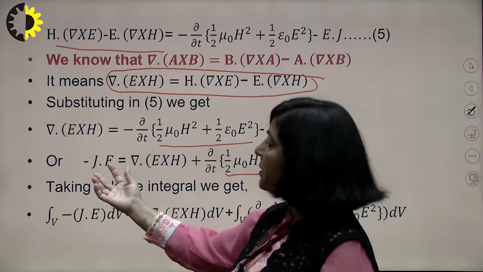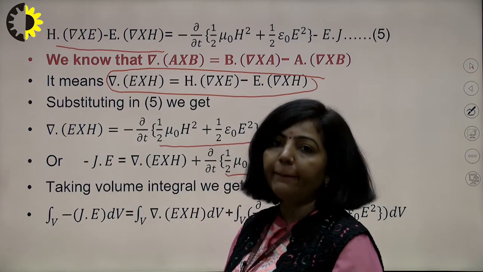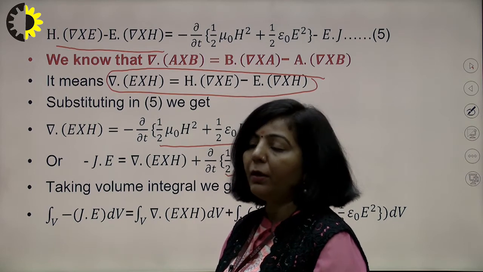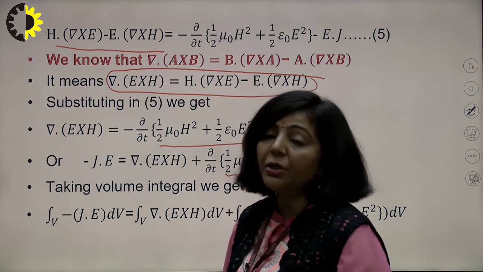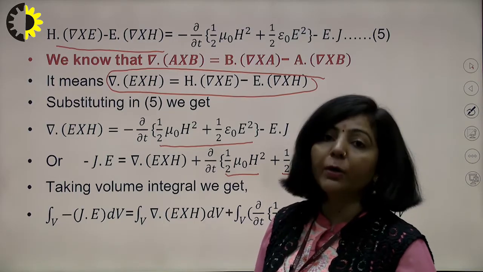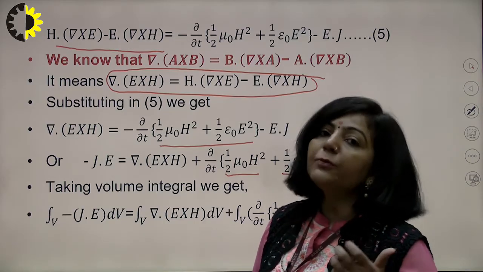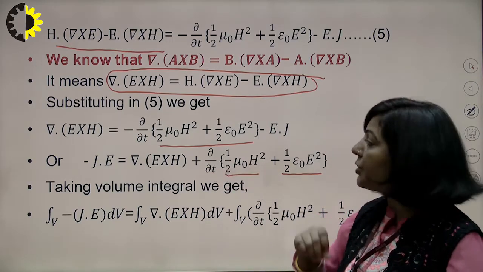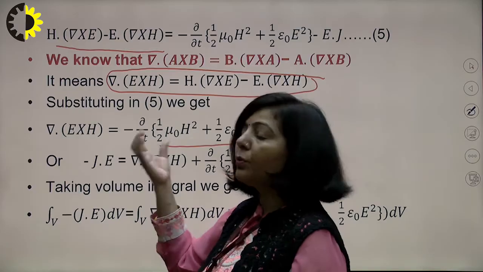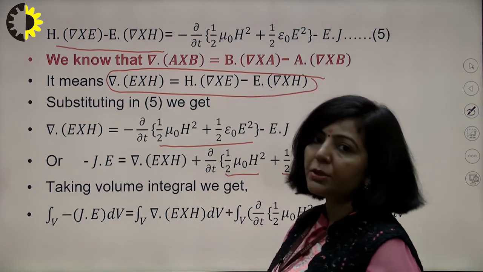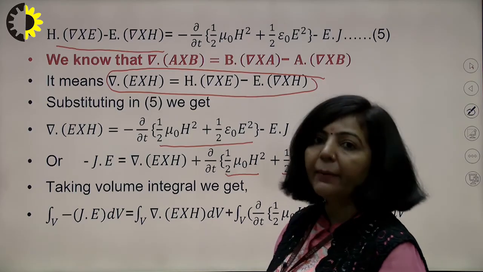And if you see this left hand side, you have J dot E, where J is the conduction current density and E is the electric field. If you simplify it, this J dot E can also be written as rate of doing work, or as flow of energy. So this term represents flow of energy. This term is also the flow of energy. It means the remaining term can be interpreted in a similar manner.